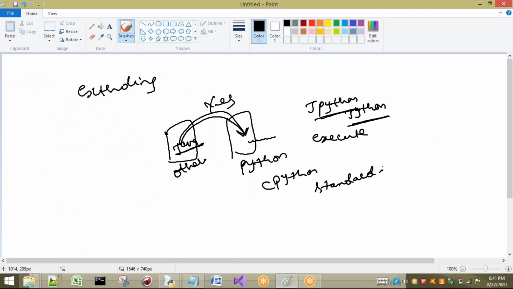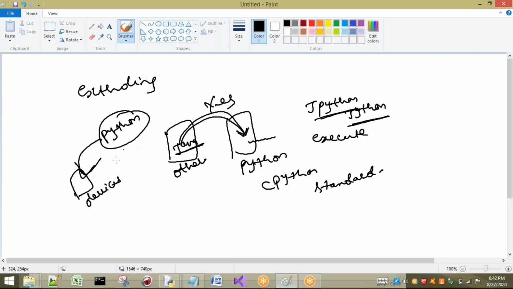Next one is embedded, the opposite of this one. That means, if there are some other programming languages or devices, and I want to embed my Python for those devices, I can include my Python in any of the other languages also.